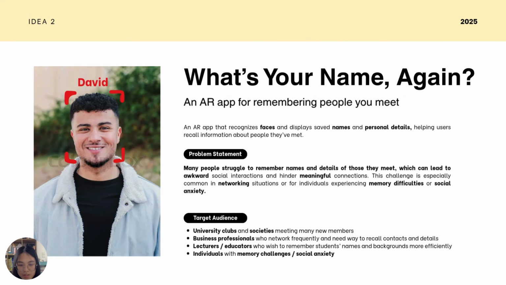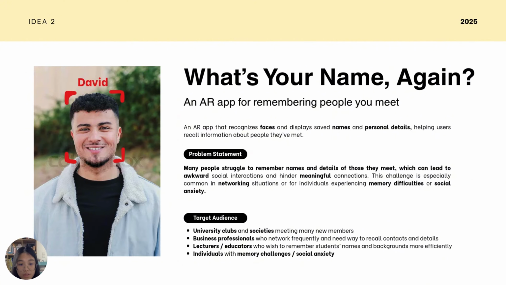The problem statement is many individuals find it difficult to recall names and personal details of people they meet, and forgetting names or personal details can make conversations feel awkward. It's a common challenge, especially in networking situations or for those dealing with memory difficulties or social anxiety.